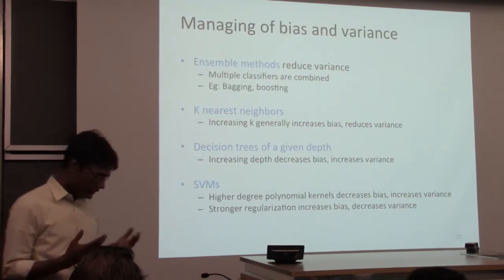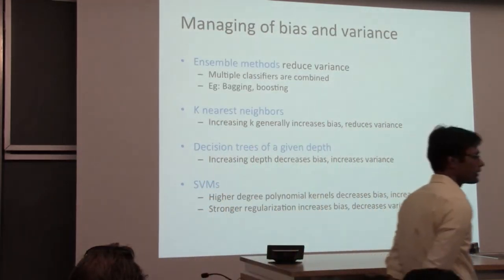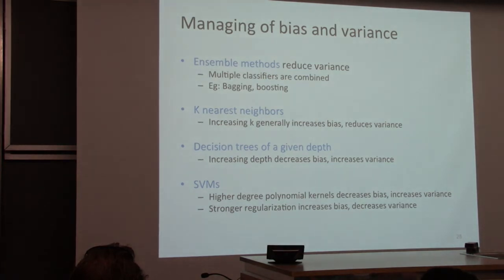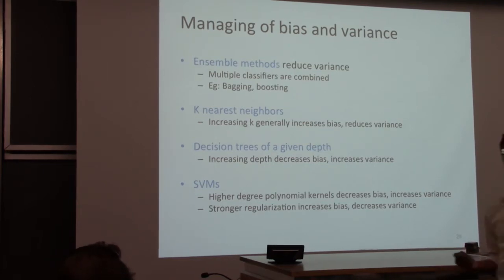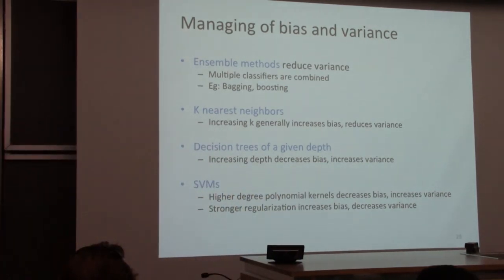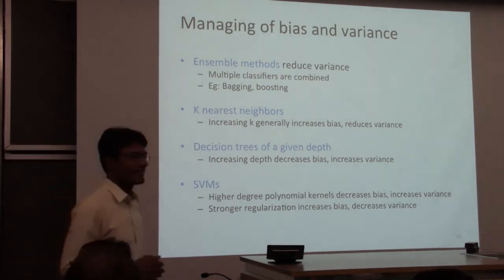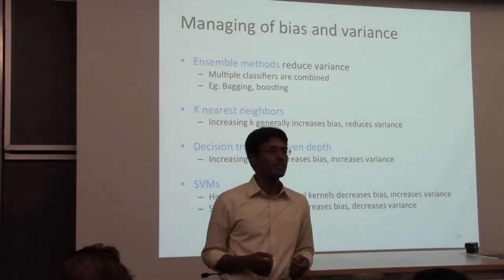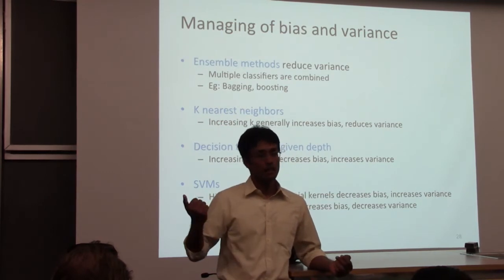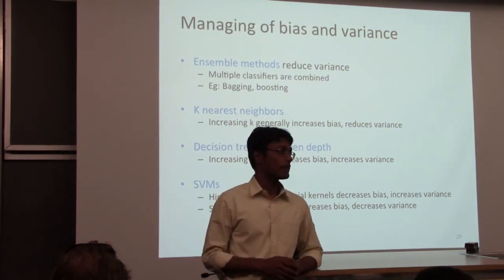So let's think about the learning algorithms that we've seen so far, and see how we can manage bias and variance. I'll go from the bottom up. We've seen support vector machines most recently, and if, for example, you have a high degree polynomial kernel, high degree polynomial kernels can fit any function as the degree gets higher. That means the answer is there, but the variance is high because it can fit any training set, which is not a good thing. The higher the degree of the polynomial, the lower the bias, the higher the variance.